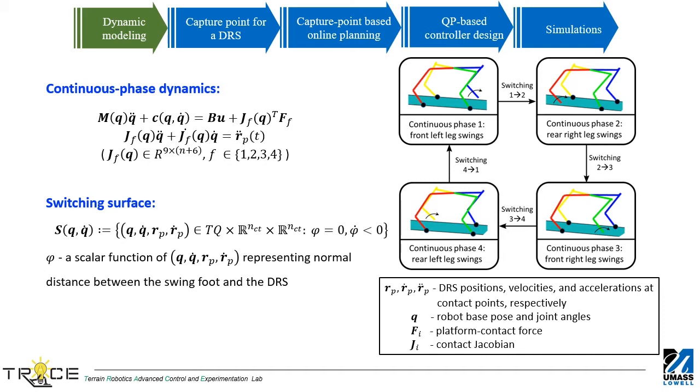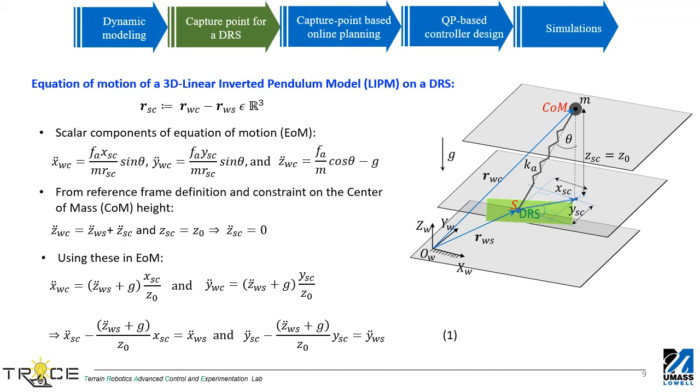A real-time solution for a planning and control problem based on the presented full-order model is not possible due to high compute demand. To address the curse of dimensionality of a full-order model in real-time planning and control, we utilize a three-dimensional linear inverted pendulum model, or LIPM, as a template to encode robot dynamics. The equation of motion of the LIPM on a DRS, which is a non-inertial frame, is derived here. In the derivation, it is assumed that the LIPM center of mass maintains a constant height relative to its support point on the DRS, as marked in the figure.